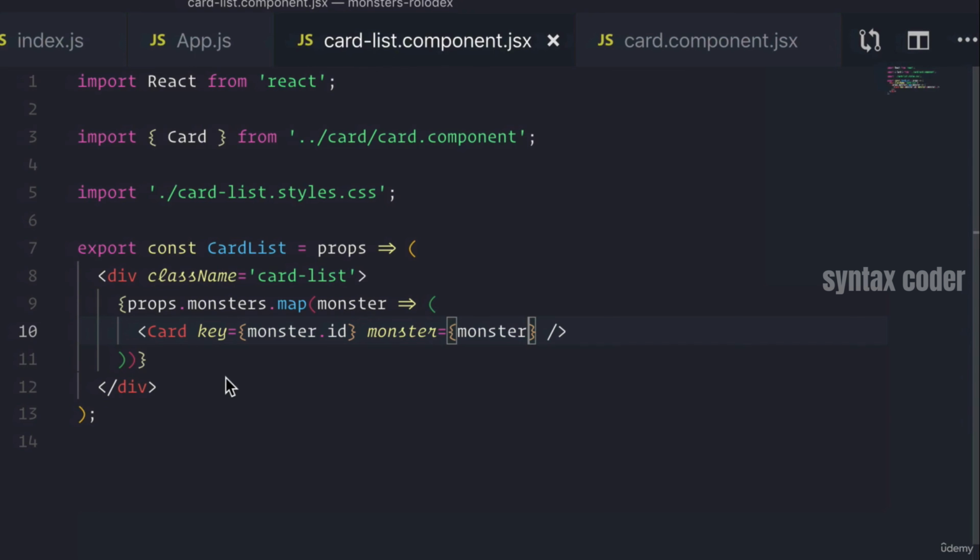Now, those are topics that we'll uncover later on. But the key here is that the reason we break things down into smaller and smaller components is that we combine each component with its concern. And that concern is that this component is only concerned about card list. This component is only concerned about cards. Now, this is an idea that we're going to explore throughout our course. So if you don't get it 100%, don't worry. We still have lots to cover. So let's keep going.